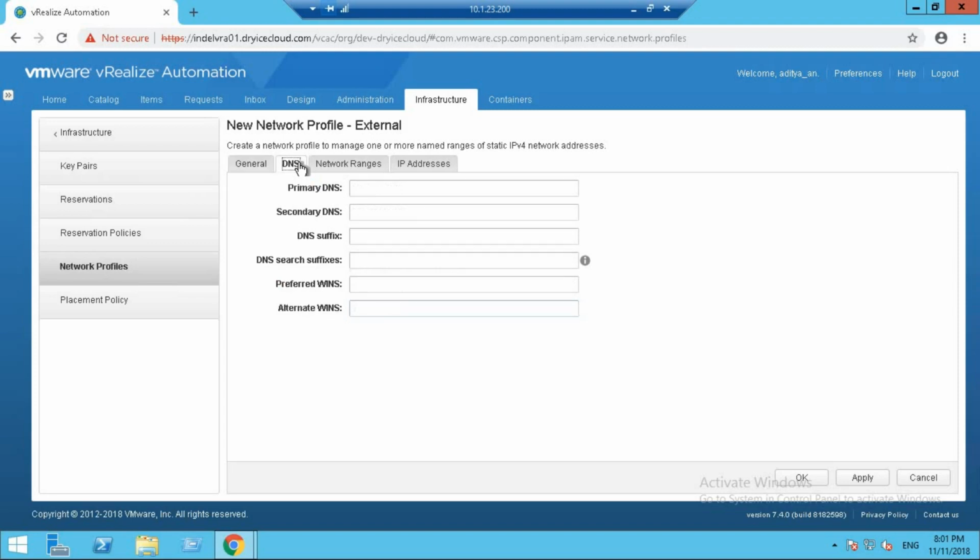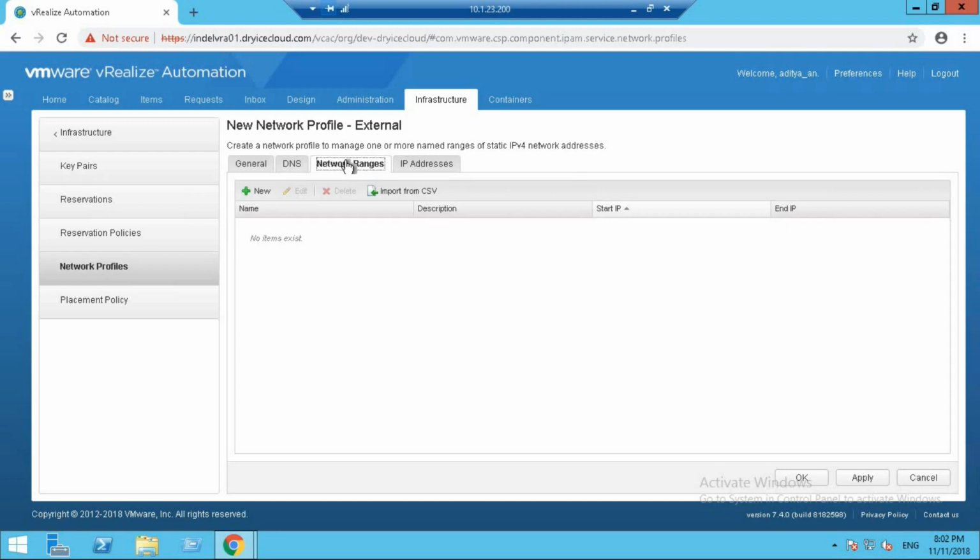Let's get to the DNS entries for this network profile. We can specify the primary DNS, the secondary DNS, the DNS suffix, the DNS search suffixes. You can specify the preferred WINS and alternate WINS name. Let's go to network range. You can specify a network range here. So I'm just going to call it range 1.